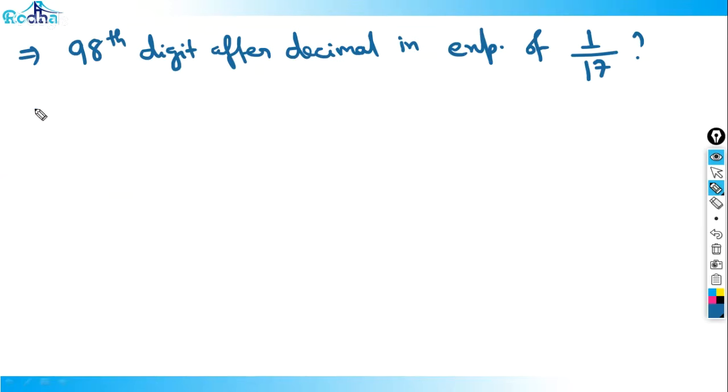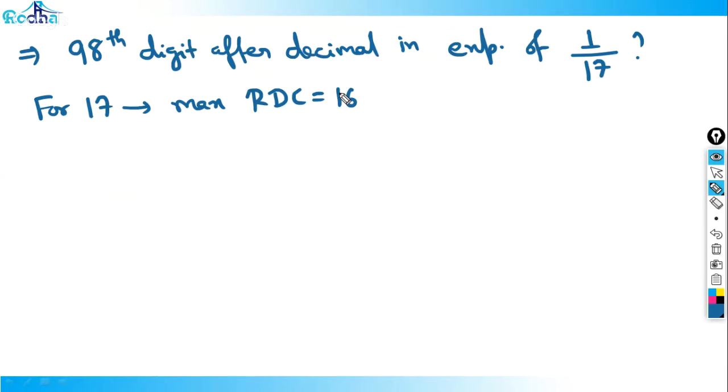That means for 17 its maximum RDC will be equal to 16. It could be less than 16 also, but that's fine. Let's assume it is 16. I know it is exactly 16, but let's assume that I don't know that funda. What is the exact RDC of 17? For 17 the maximum RDC will be 16, so it repeats after every how many digits? After every 16 digits,